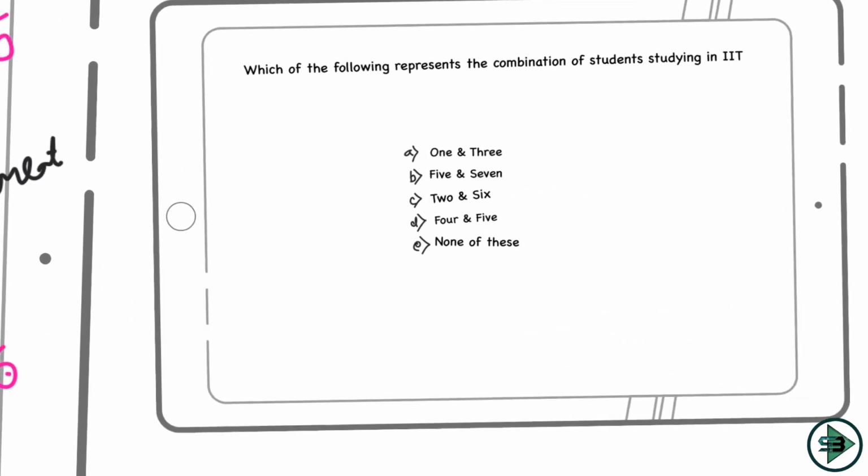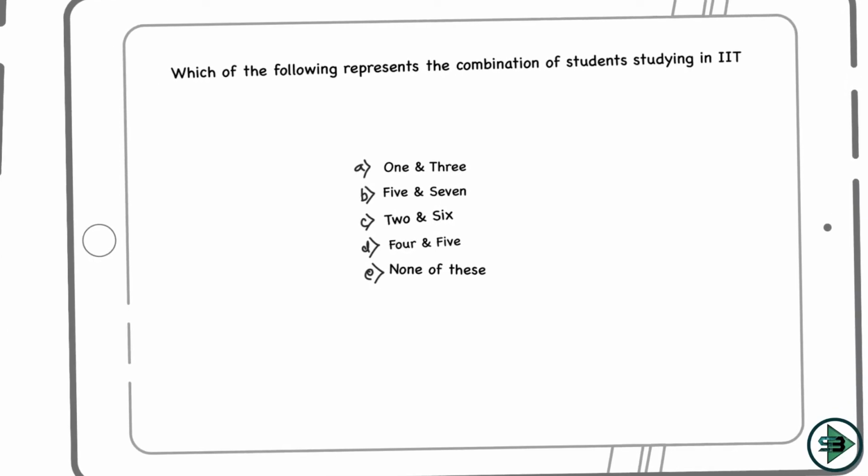I know that. So let's come to this now. 4 and 5. Do I have an option of 4 and 5? Yes, I have an option number D. 4 and 5 study in IIT. Okay, so that answers my question to this puzzle.